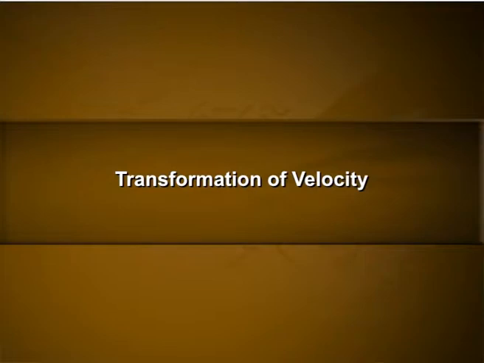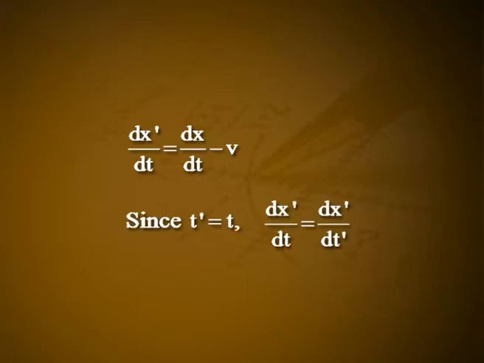Transformation of velocity. Differentiating equation 1 with respect to t, we get d by dt of x dash is equal to d by dt of x minus v. Since t dash is equal to t, d by dt of x dash is equal to d by dt dash of x dash. Hence, d by dt dash of x dash is equal to d by dt of x minus v. Let d by dt dash of x dash be ux dash and d by dt of x be ux, where ux is the x component of velocity as measured in the frame S and ux dash is that measured in the frame S dash.